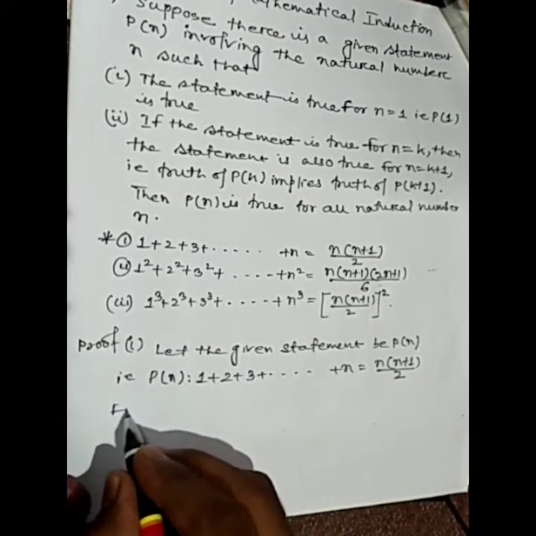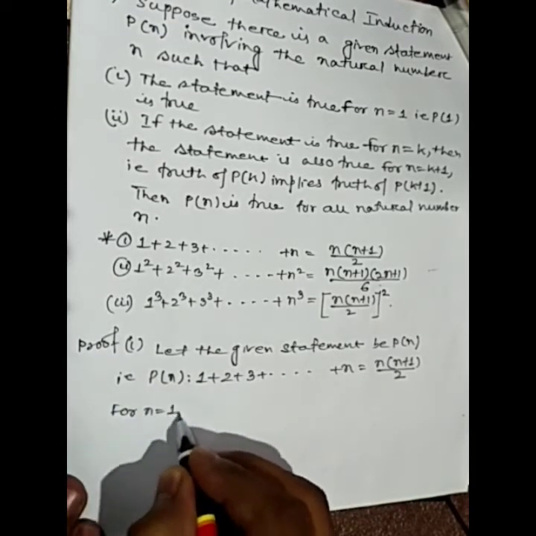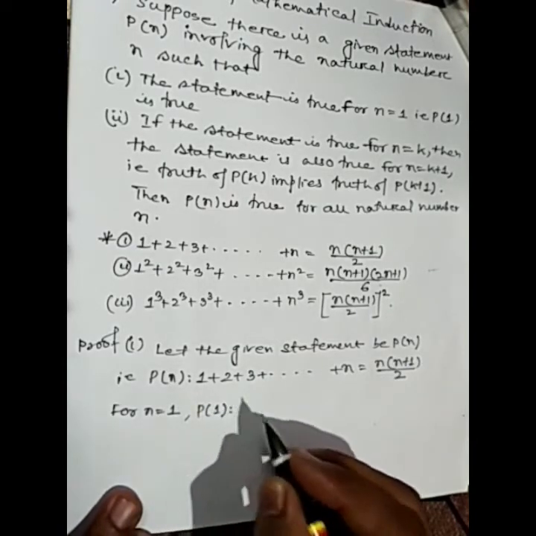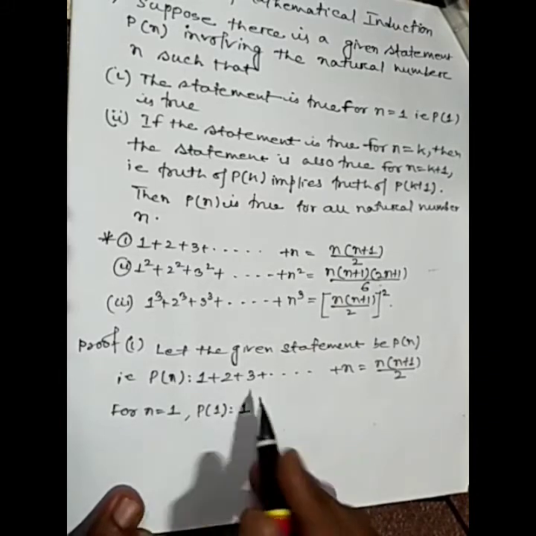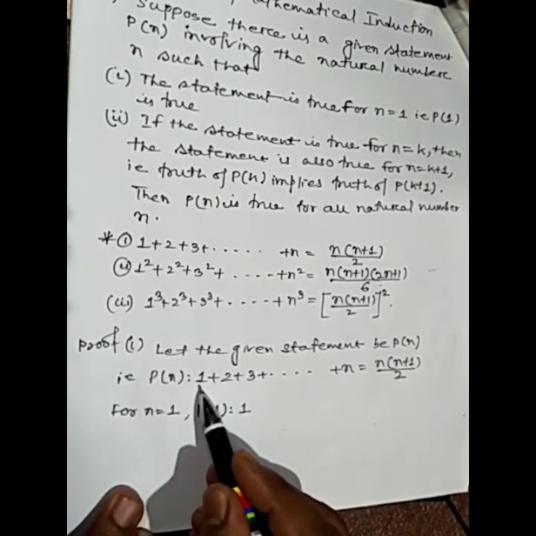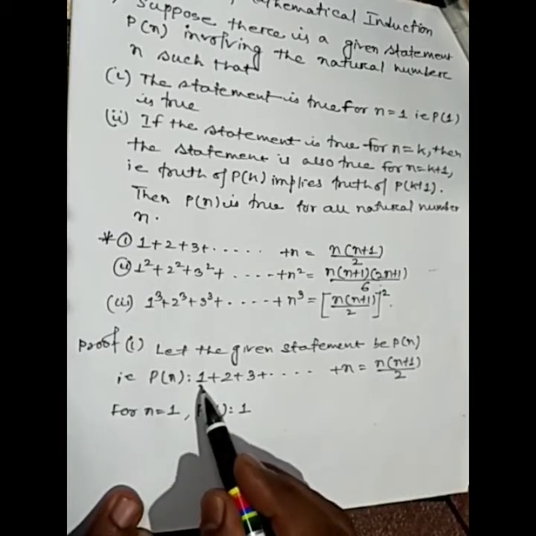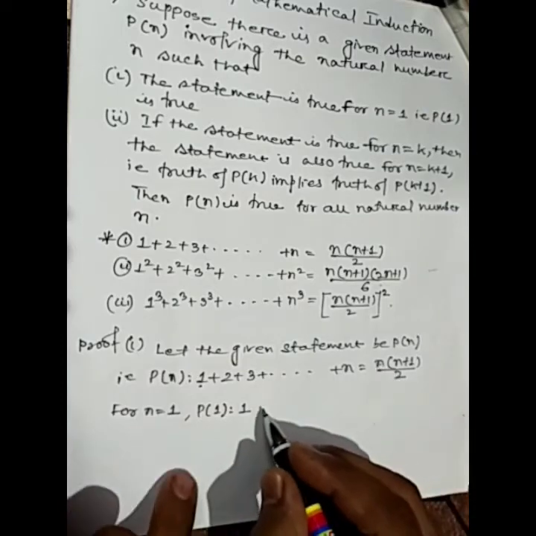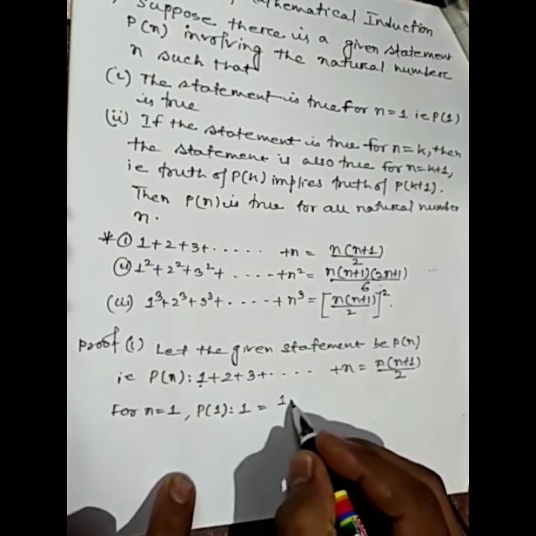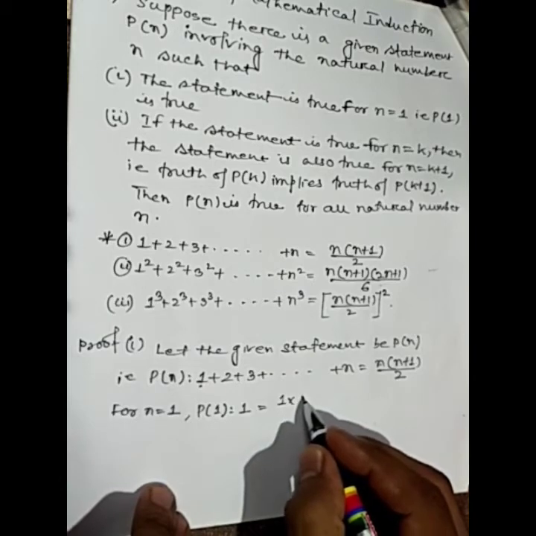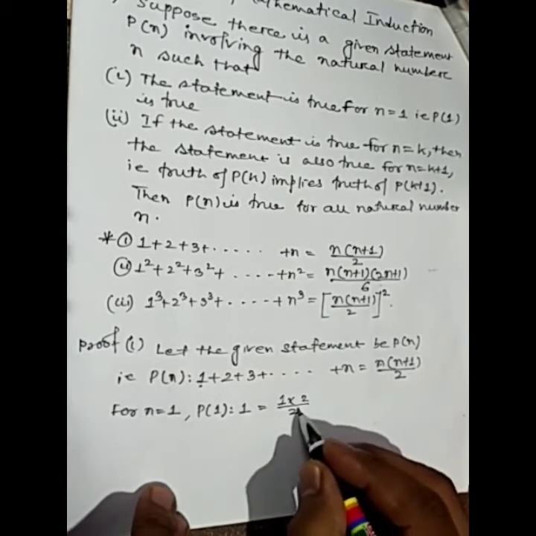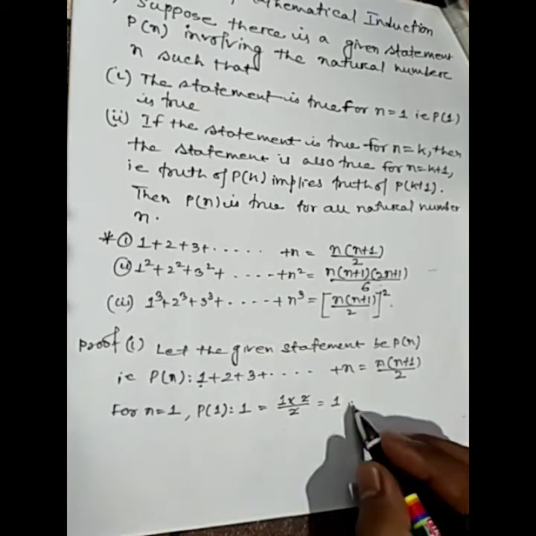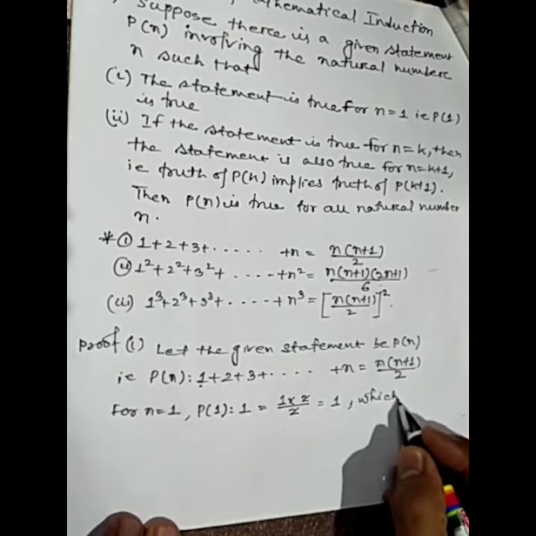For n equal 1, P1 such that, take this 1, and in the left hand side you will take 1, and in the right hand side put n equal 1 because you have taken for n equal 1. Equal 1 into 1 plus 1 equal 2 divided by 2. This 2 will get cancelled, so what you will get? You will get 1. Okay, so which is true?